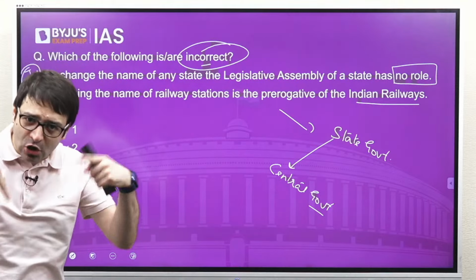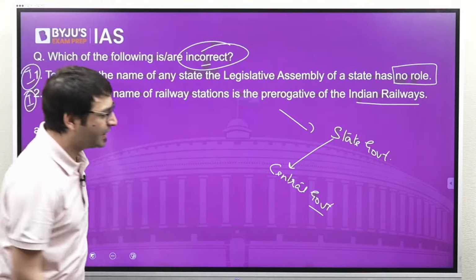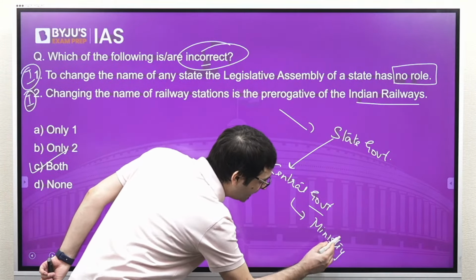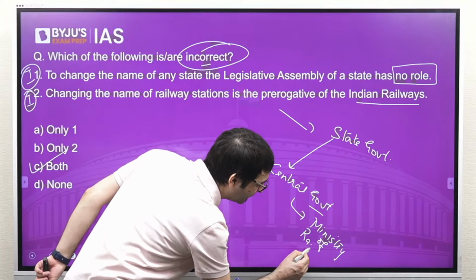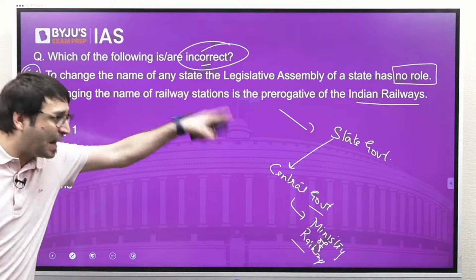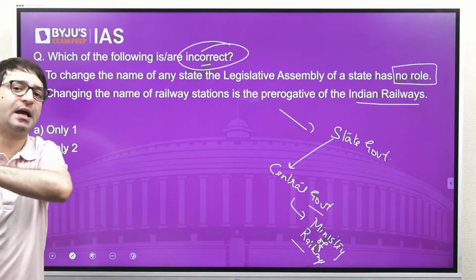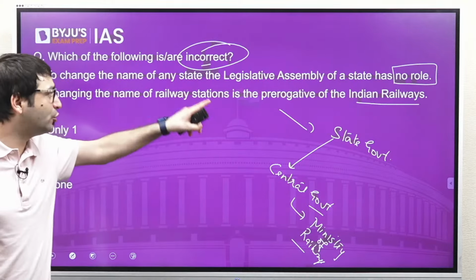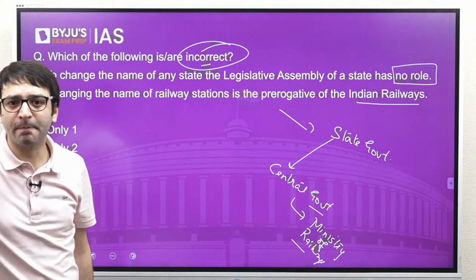But before this consent is given by the central government, the Ministry of Home Affairs also keeps in loop the Ministry of Railways. But the Department of Railways, Indian Railways, they don't have any role. It is not the prerogative of Indian Railways to change the name of the railway stations.